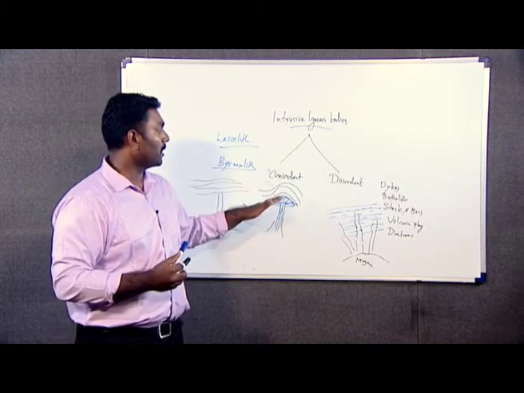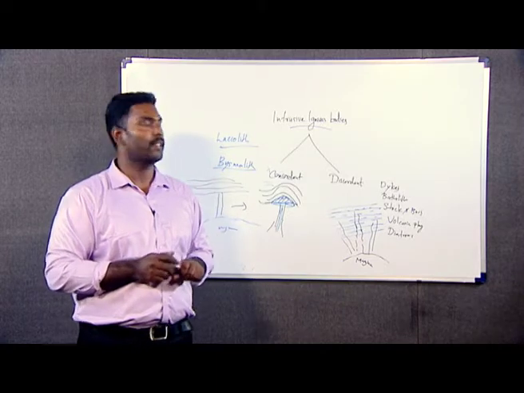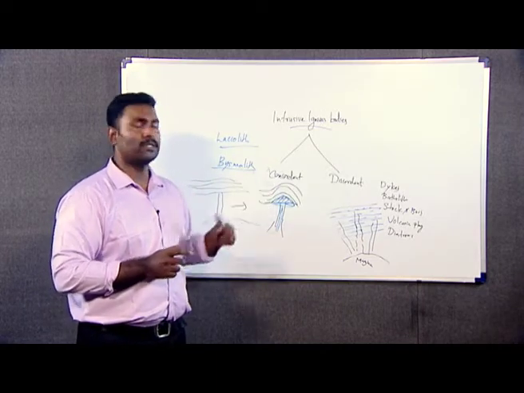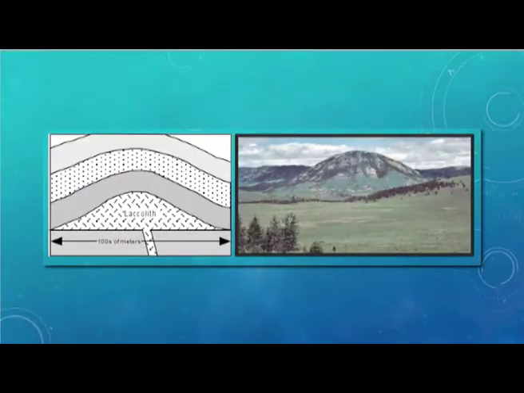They are formed as a result of partial breaking of the overlying strata of a laccolith, and that is cylindrical in nature, and that structure is known as bysmalith. Here you can see the important figure representing the laccolith. As you can see, the base is almost flat and the upper surface is dome shaped, and it won't cut across the strata. It always runs parallel within that.